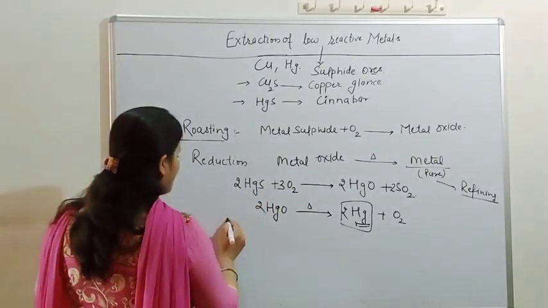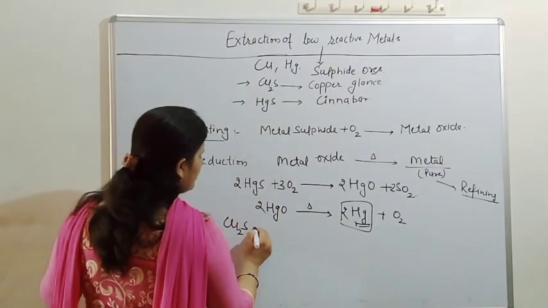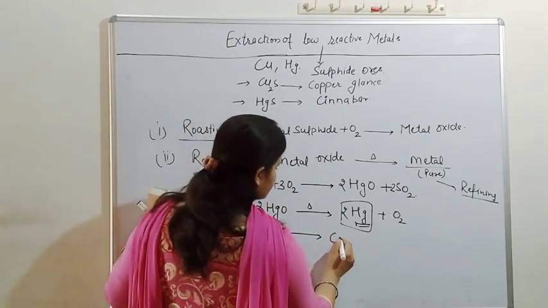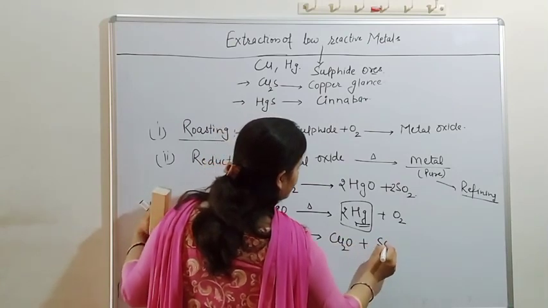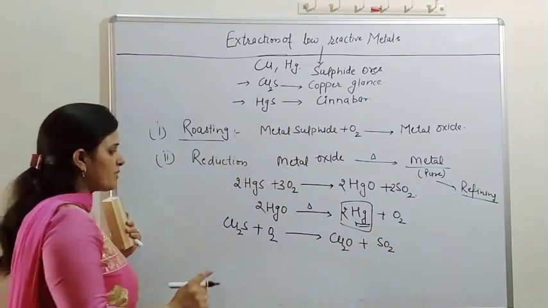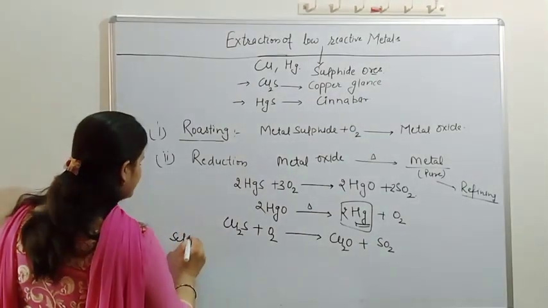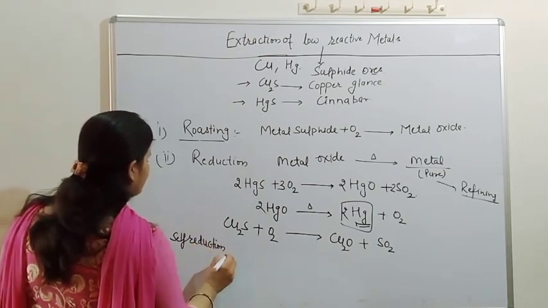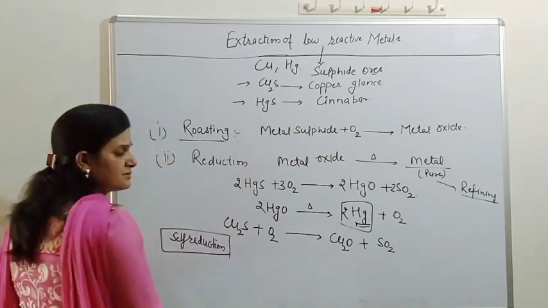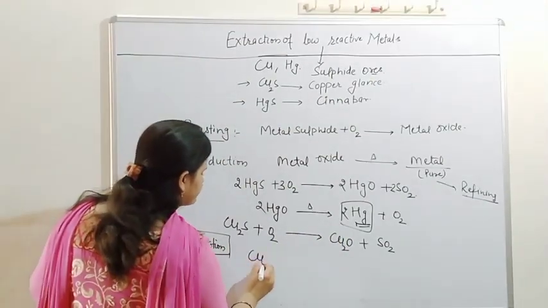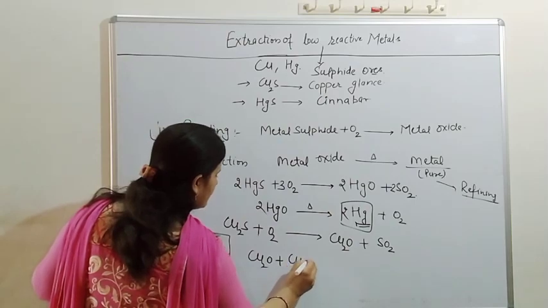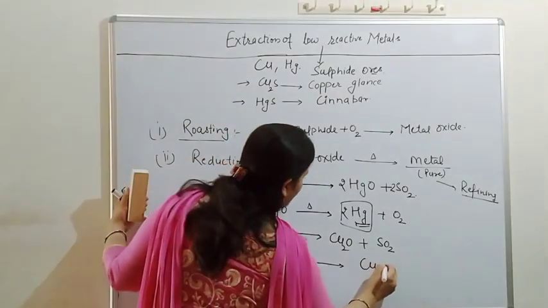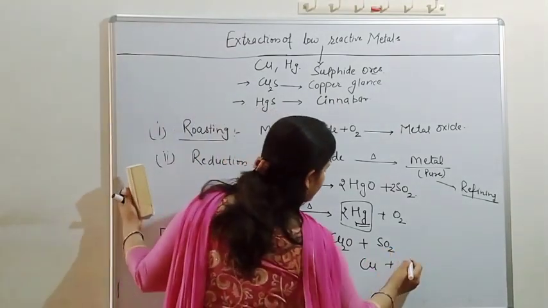Similarly, in the case of copper, we have copper sulfide, copper glance, as an ore. First we do the roasting of it in the presence of oxygen. So the copper sulfide gets converted into copper oxide with the release of sulfur dioxide gas. But remember one special thing: here the copper undergoes self reduction. This copper oxide, with the copper sulfide, gets self reduced and we obtain the pure copper with the release of SO2 gas.